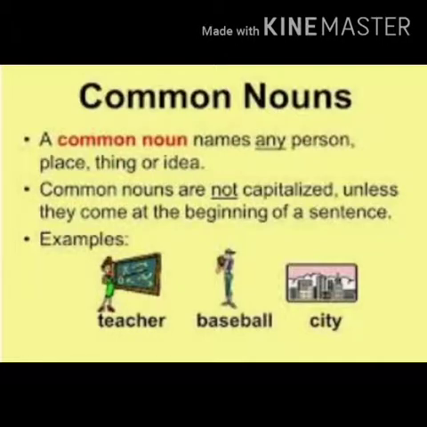Understood? Okay. For example, take "Tiger is a ferocious animal." So, tiger is a common noun. As it comes at the starting of the sentence, you write it with a capital letter. Here they have given a few examples of common nouns, that is teacher, baseball, city.